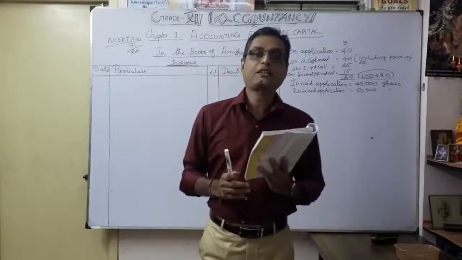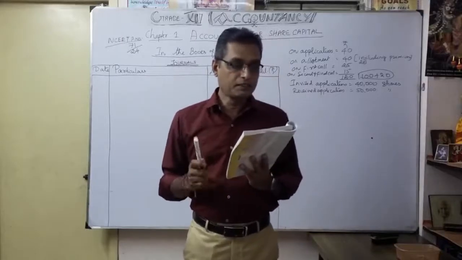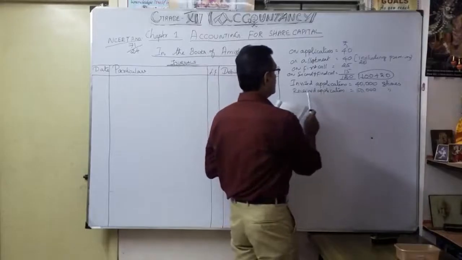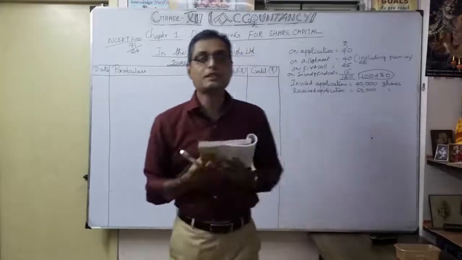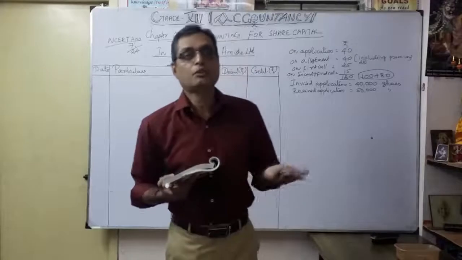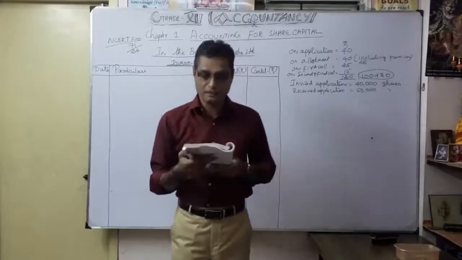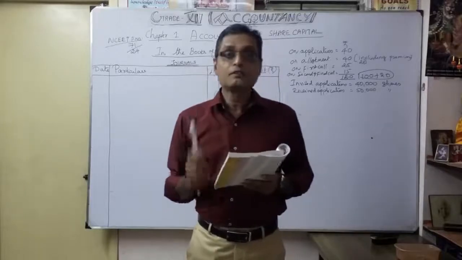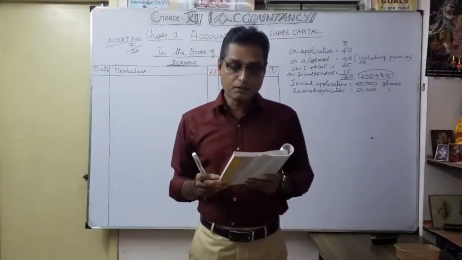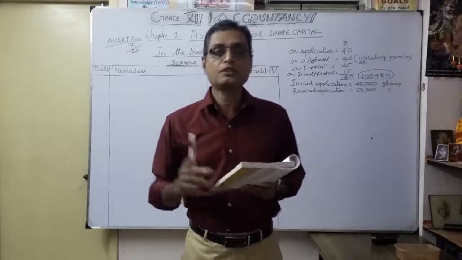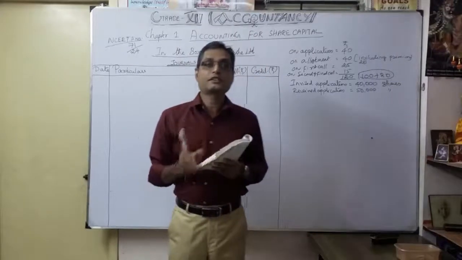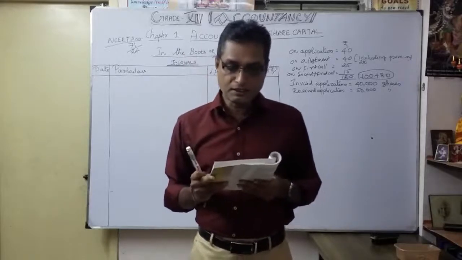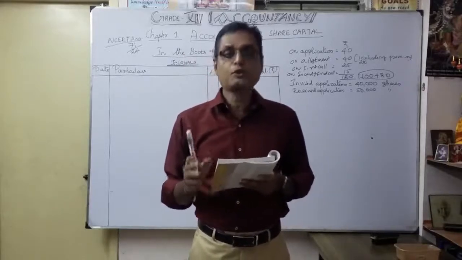Now go for the second paragraph. Applications were received for 50,000 shares. We invited 40,000, and we received 50,000, so naturally it comes under pro rata basis, that is, excess application received. Applications were received for 50,000 shares and allotment was made on pro rata basis. The excess money on application was adjusted against the sums due on allotment.